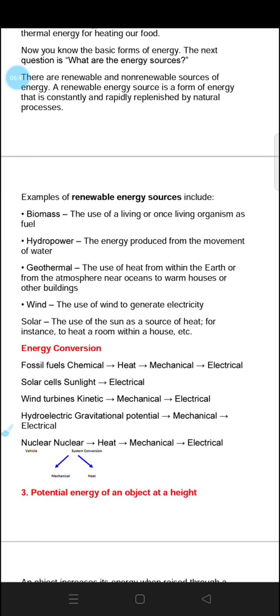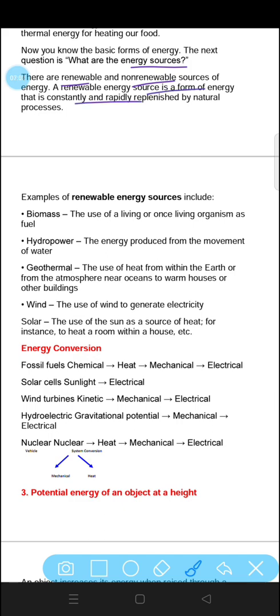Now you know the basic forms of energy. The next question is, what are the energy sources? The sources are of two types. One is renewable and another one is non-renewable. A renewable energy source is a form of energy that is constantly and rapidly replenished by natural process. Like some of the energy sources, they can be renewed. Examples of renewable energy sources are, first one is biomass, the use of living or once living organisms as fuel.